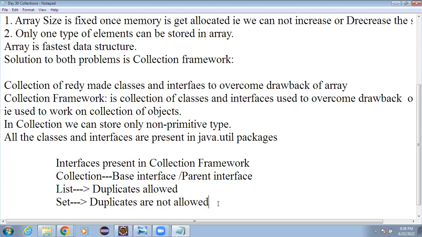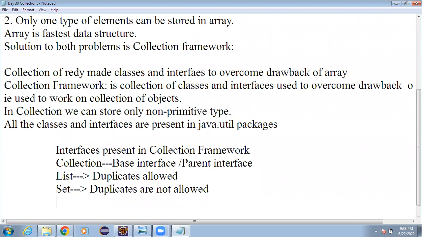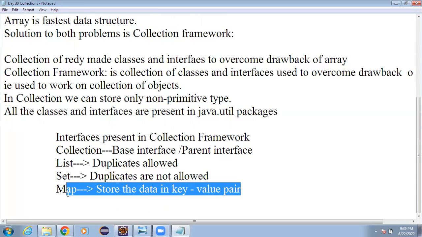Then there is the third important one, we can say Map. This Map is again a different type of collection. Whenever we have to store data in key-value pairs, then we should go for the Map.